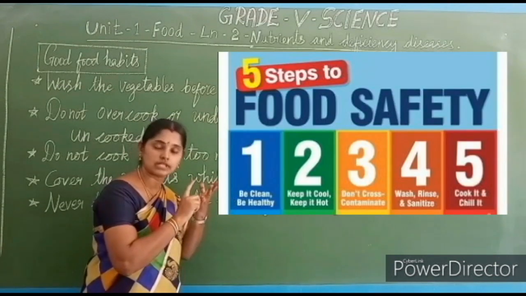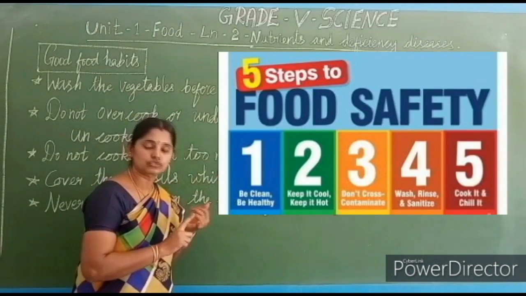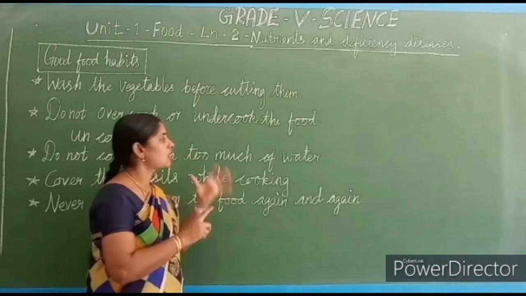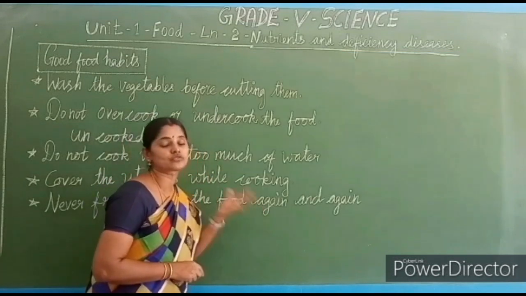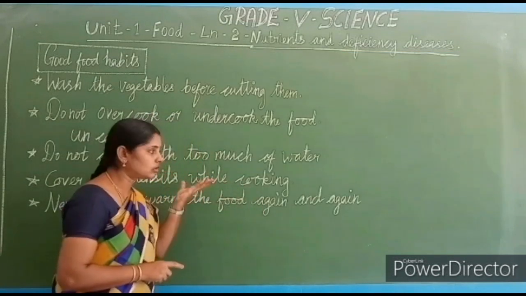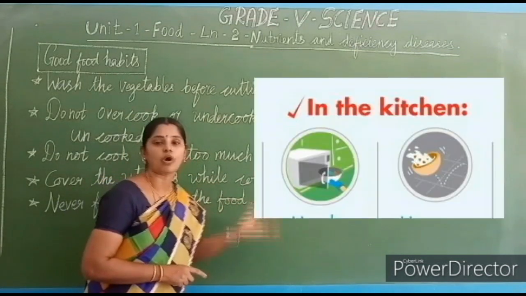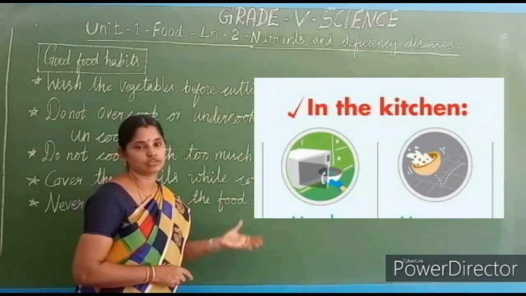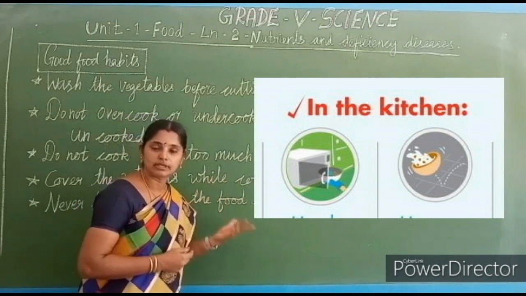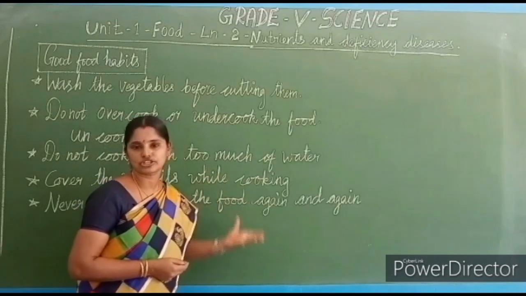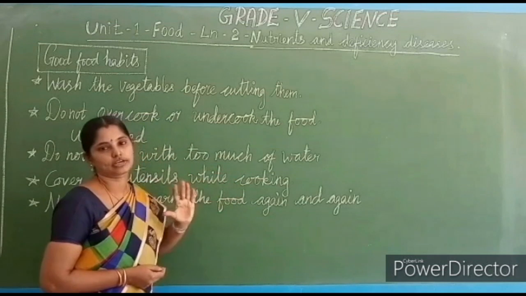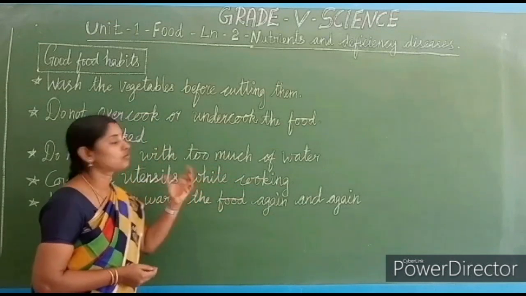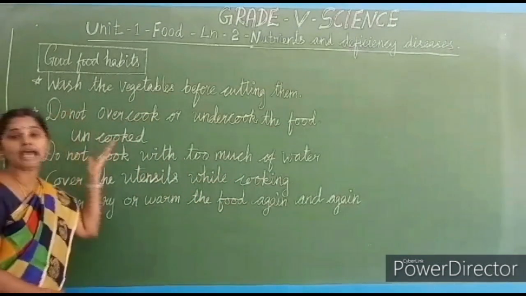We have to see how we should cut the vegetables, how we should keep all the tools needed for cooking, all the utensils, how to keep them clean. We can call them safety methods, safety rules or precautionary methods in the kitchen while cooking. We can name it as good food habits.